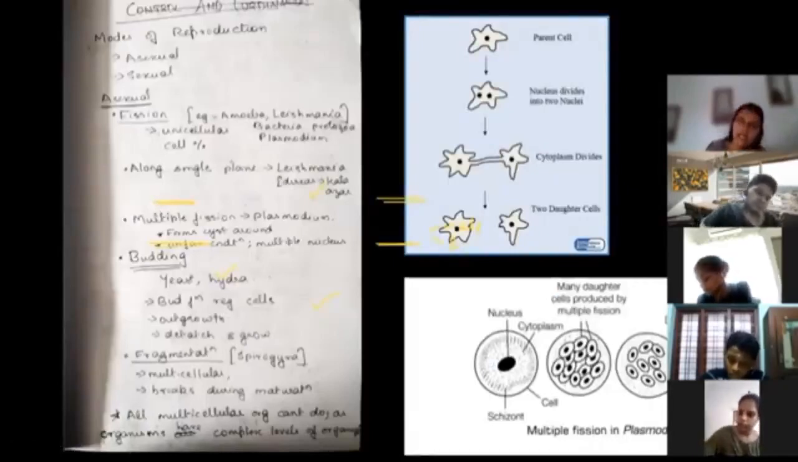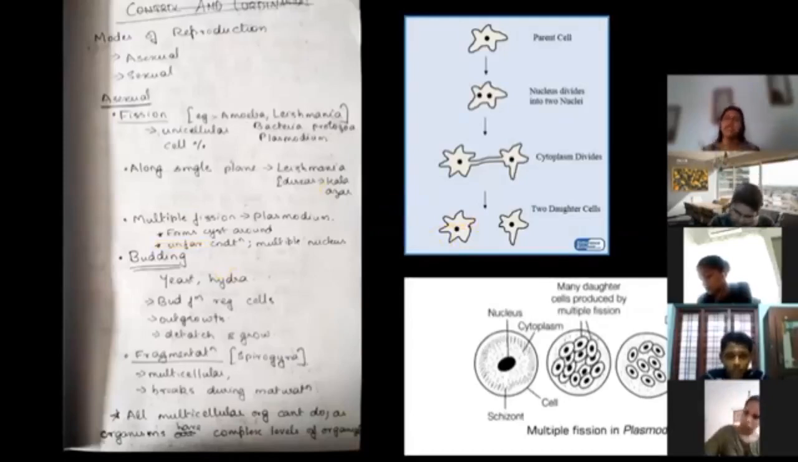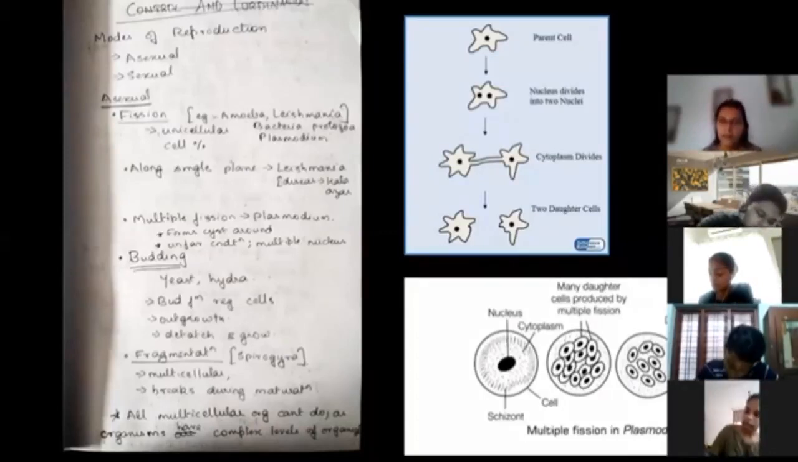Now coming to asexual reproduction, we have already discussed that there are two modes of reproduction, asexual reproduction and sexual reproduction. In asexual reproduction, there are multiple methods. Can you write down what are the multiple methods of asexual reproduction? Just write it down. Main modes of reproduction.